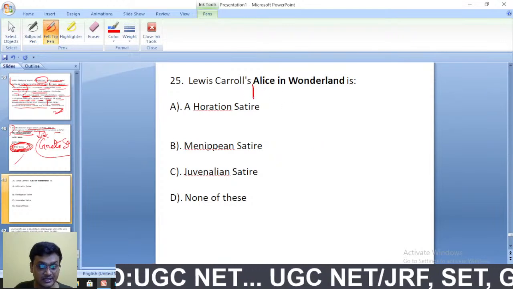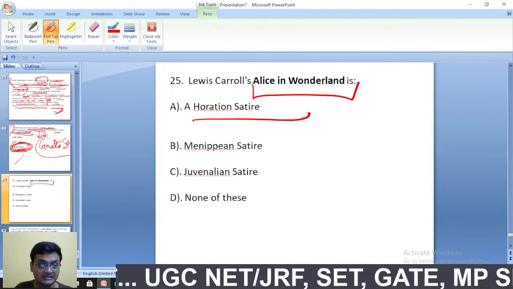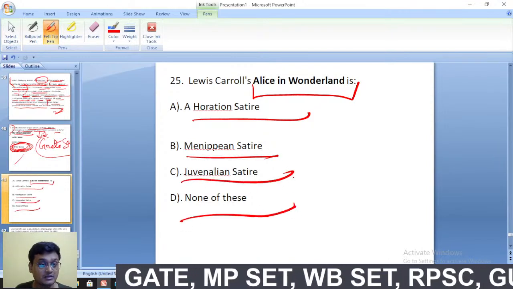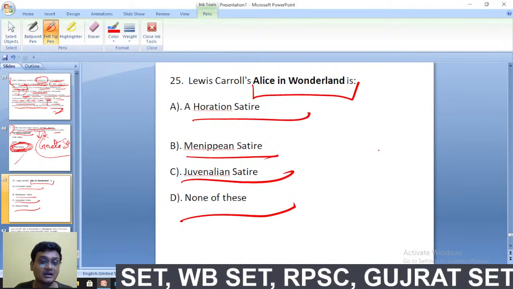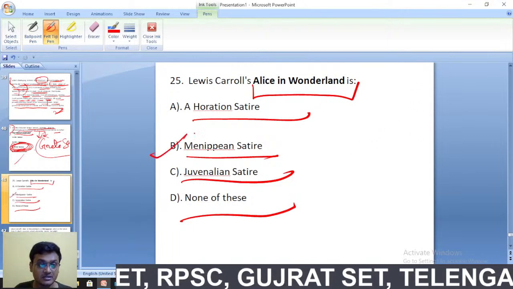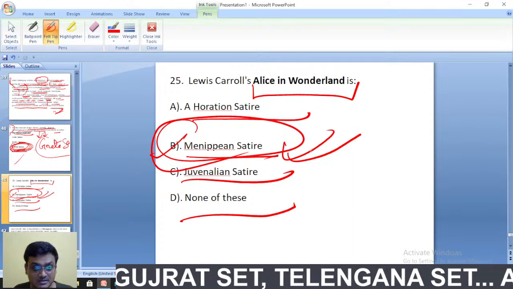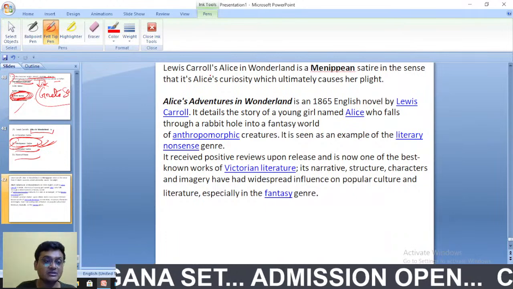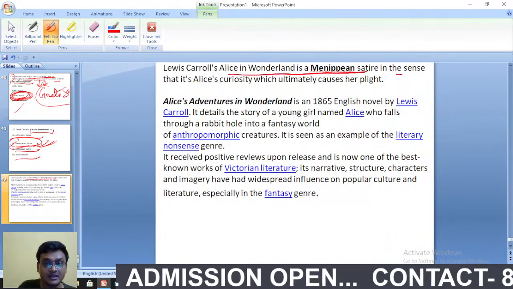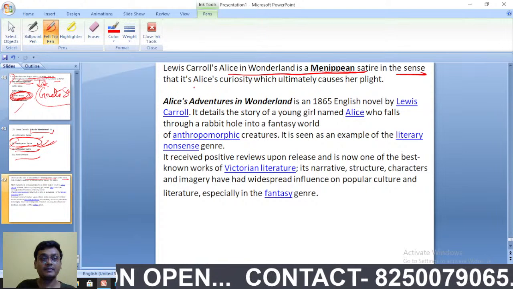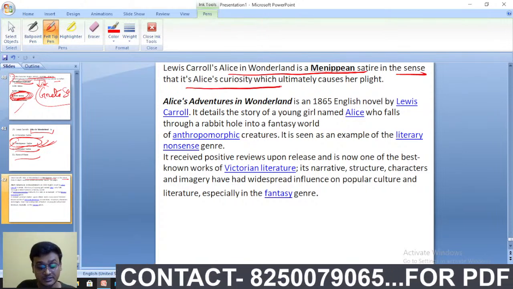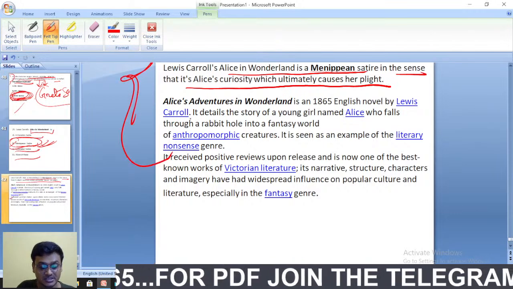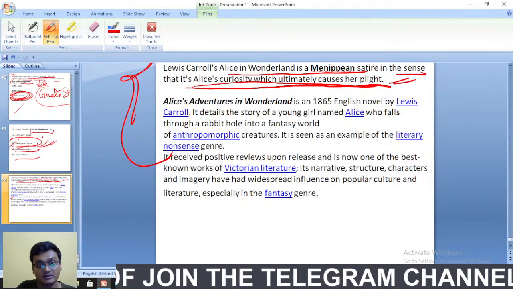And Lewis Carroll's Alice in Wonderland: Horatian satire, Manichaean satire, Juvenalian satire, or none of these. Lewis Carroll's Alice in Wonderland is actually a Manichaean satire. This is B. Alice in Wonderland is a Manichaean satire, and here is the explanation. It is a Manichaean satire in the sense that it is Alice's curiosity which ultimately causes her plight.